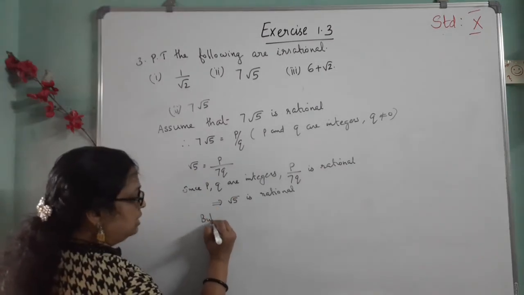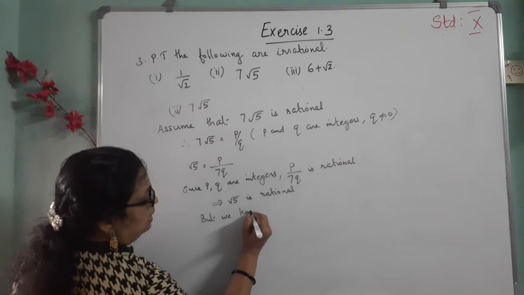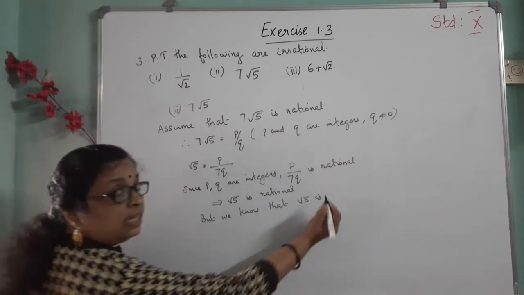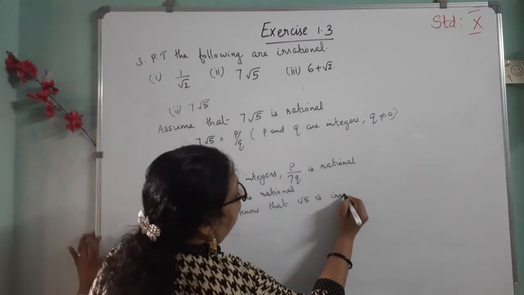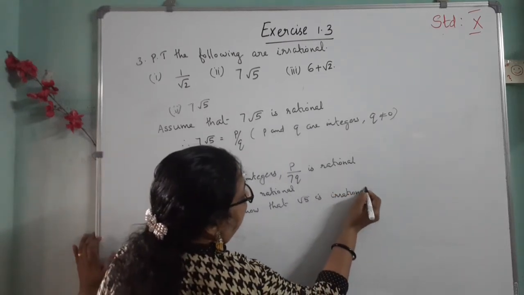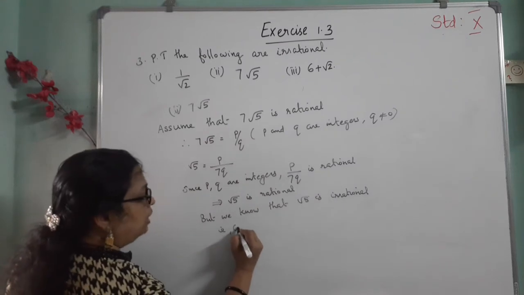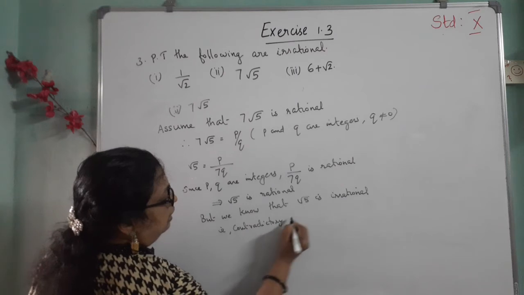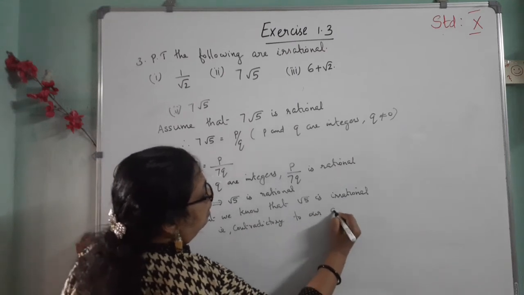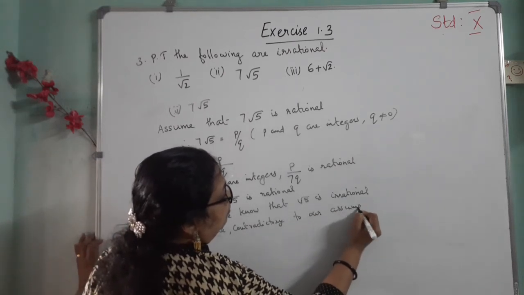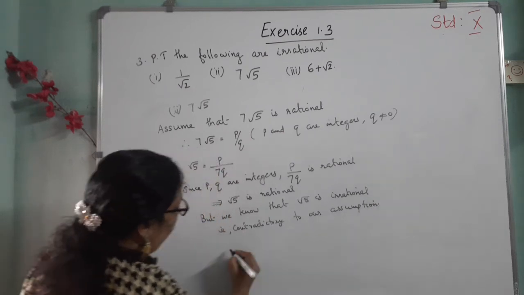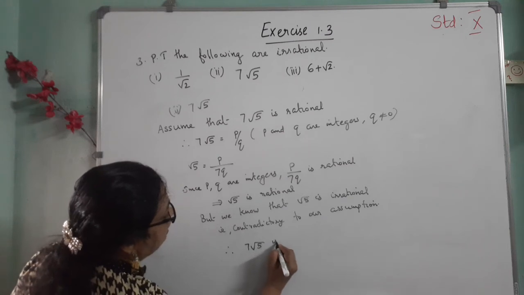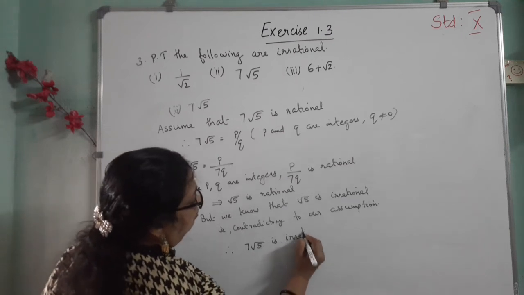But we know that root 5 is irrational. That is contradictory to our assumption. Therefore, 7 root 5 is irrational.